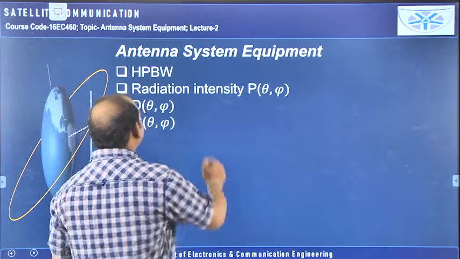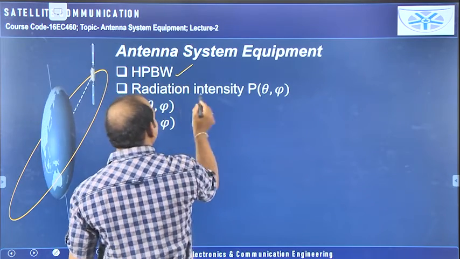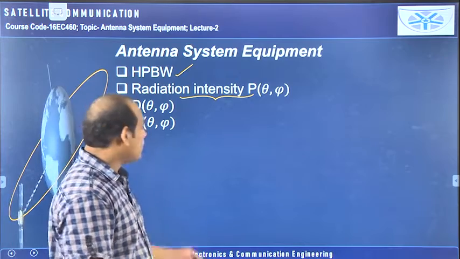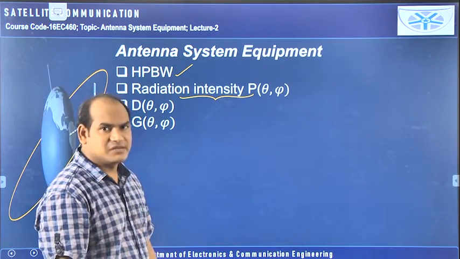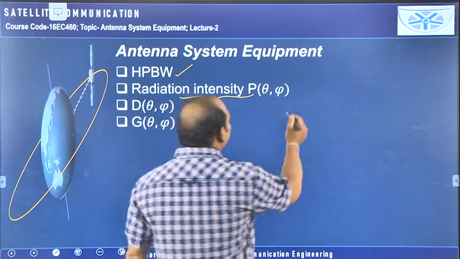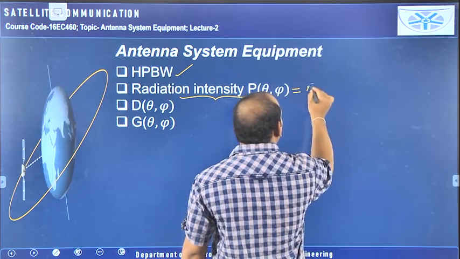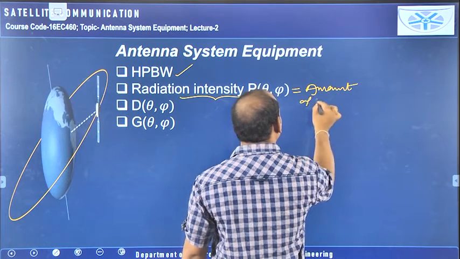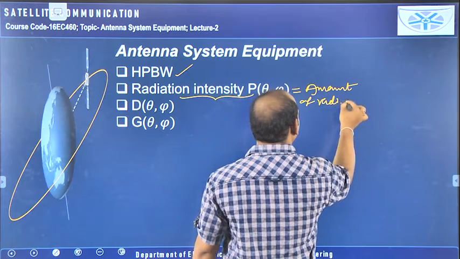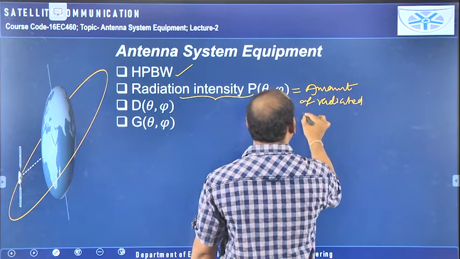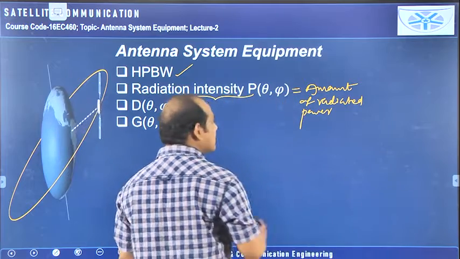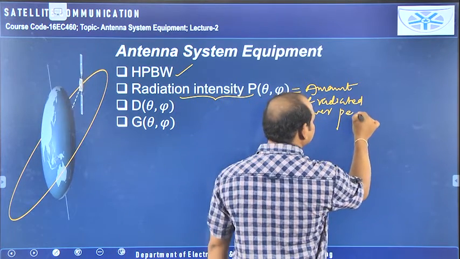Now just now I have defined the half power beam width. Now we will see about radiation intensity. Yesterday we already discussed this one. Once again you see, radiation intensity means it is the amount of radiated power per unit solid angle.